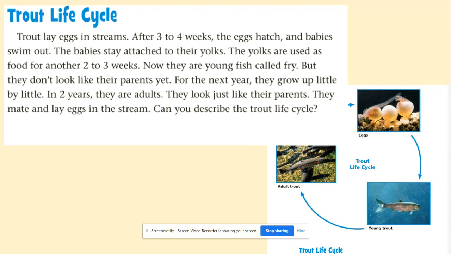Trout life cycle. Trouts lay eggs in streams. After 3 to 4 weeks, the eggs hatch and babies swim out. The babies stay attached to their yolks. The yolks are used as food for another 2 to 3 weeks.